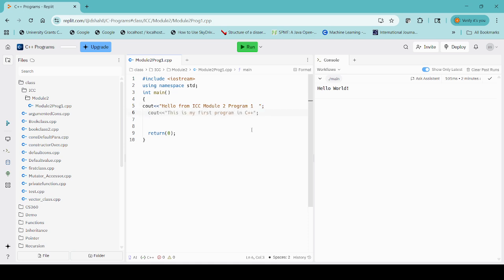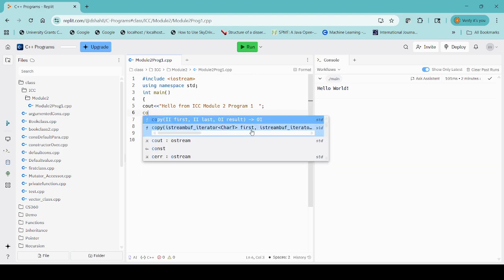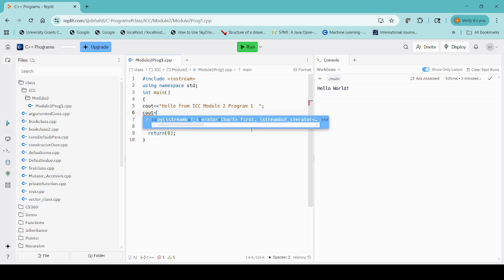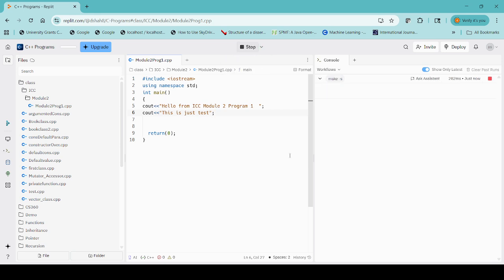So this is a line. Now, for the next line, if you want to print, just write cout again, and this is just test. We are just testing our code, so we have written this. This is just test. So this is how we can write our code.